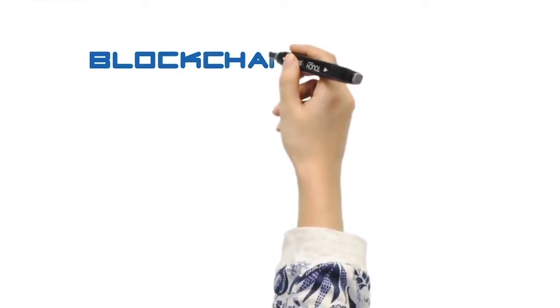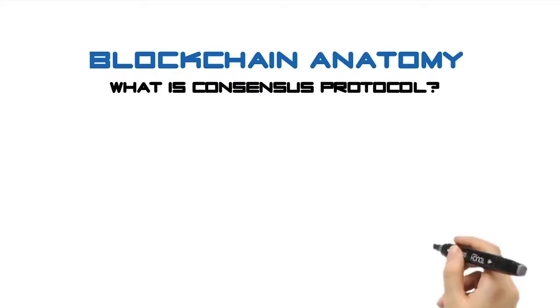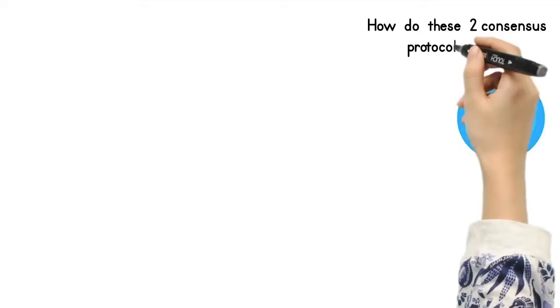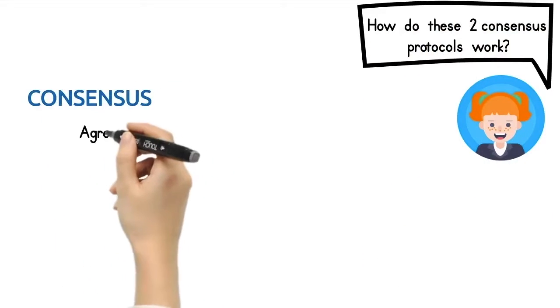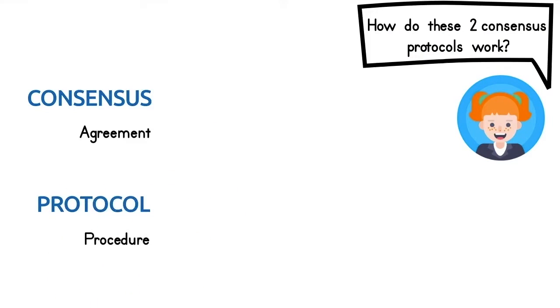In video number 2, we have talked about two popular consensus protocols, which are proof of work and proof of stake. How do these two consensus protocols work? Consensus means agreement, and protocol means procedure. So, consensus protocol is a procedure to achieve an agreement. Let's look at proof of work.